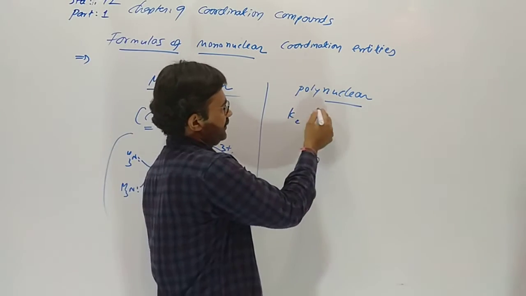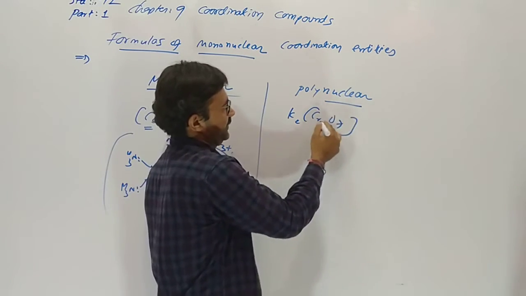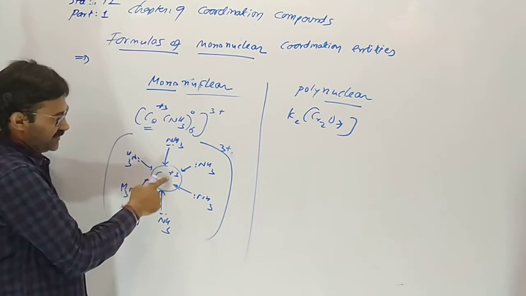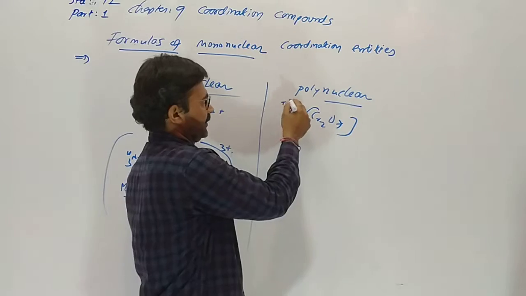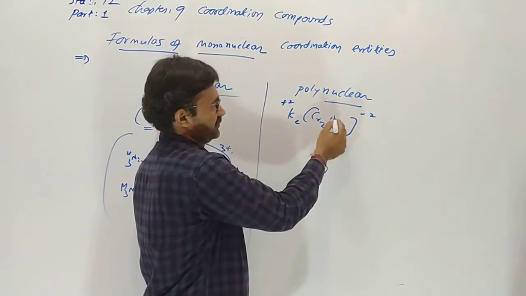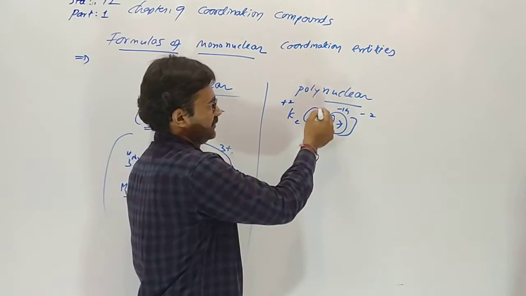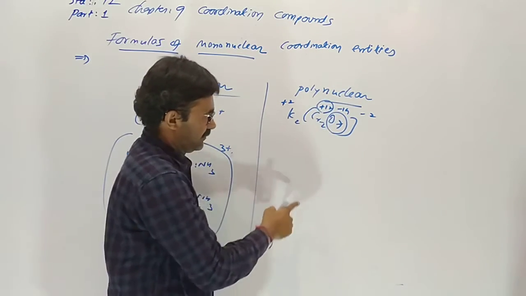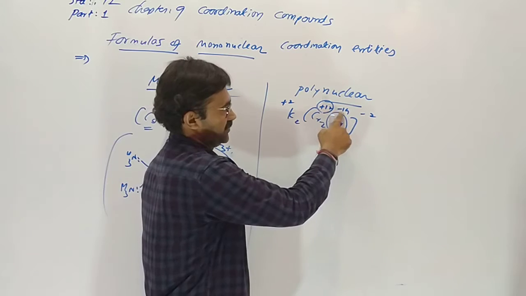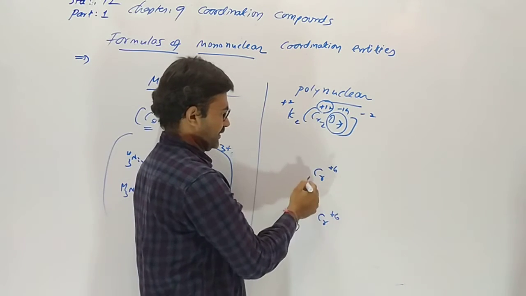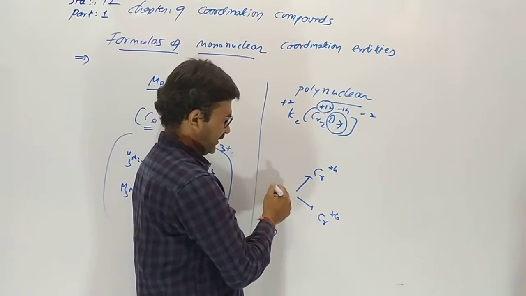But in the case of K2Cr2O7, oxidation number: 2 potassium having +2, 7 oxygen having -2 charge each, so -14. So here will be +12 for 2 chromium. So total will be 0. So each chromium possesses +6 charge.